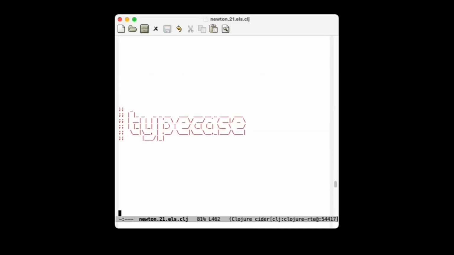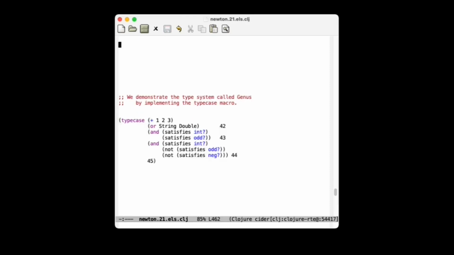A simpler problem than DSFN is typecase. So typecase just matches a single value to a set of prospective type designators. If we look at the example, we have a value of 6, and we want to know if 6 is an element of any of the specified types. If not, return the default value.